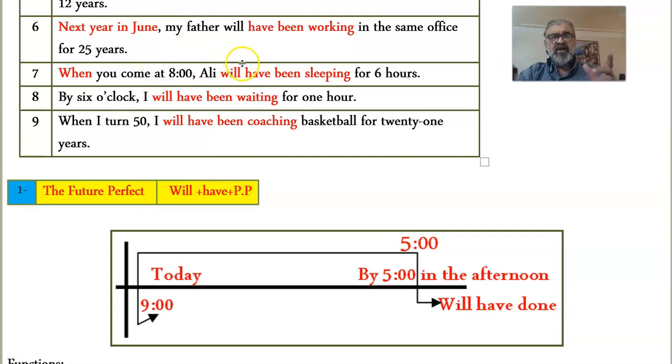Now, next year in June, enough with April, June, okay, my father will have been working in the same office for 25 years. Again, he goes back in time 25 years, and he remembers when his dad started working in this company, and he's saying this to his friends. Imagine that it's been 25 years. It's going to be 25 years in next June 2021, hopefully.